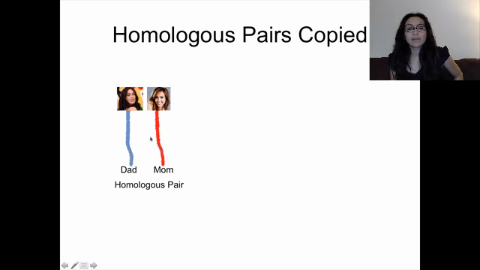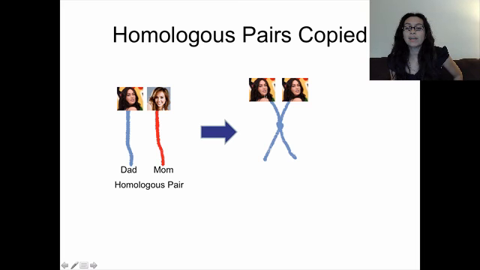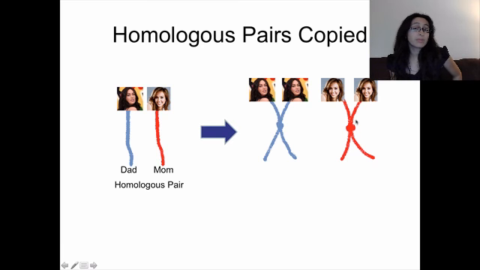Now when we make a copy of these homologous pairs, here's what it looks like. We make a copy of the one from dad, and the copies stay stuck together. So here's one copy, and here's the exact copy right next to it. And we remember from the last slide, this is called a sister chromatid, and that's a sister chromatid. Same thing happens with the chromosome from mom in the homologous pair. We make a copy, and the two copies stay stuck together. So there's a sister chromatid there, there's a sister chromatid there, and they're held together right there at the centromere. So we've made a copy of both within the homologous pair, the one from dad and the one from mom.